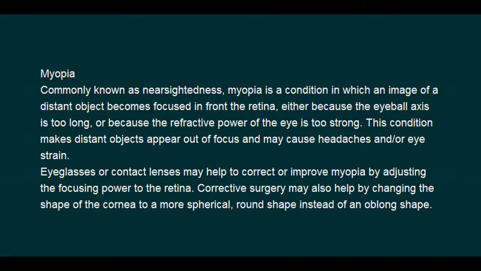Eyeglasses or contact lenses may help to correct or improve myopia by adjusting the focusing power to the retina. Corrective surgery may also help by changing the shape of the cornea to a more spherical, round shape instead of an oblong shape.